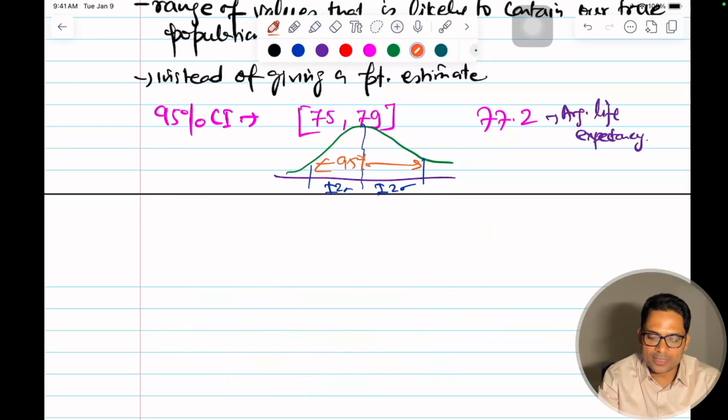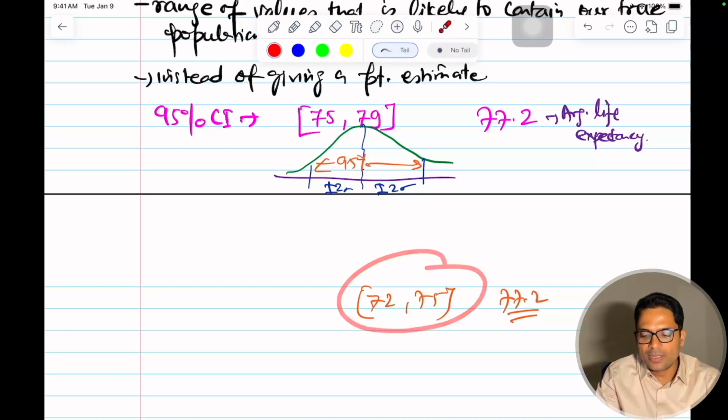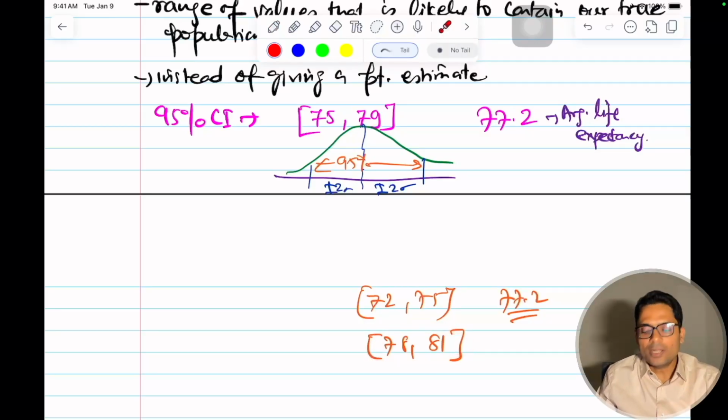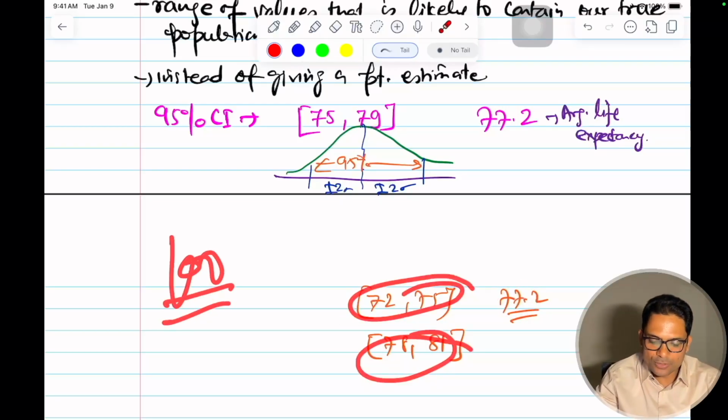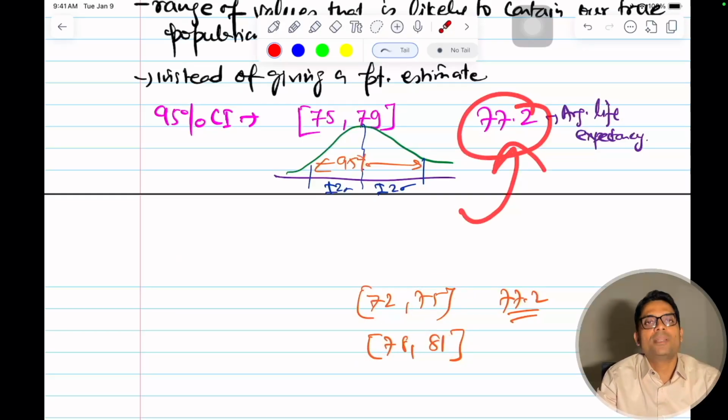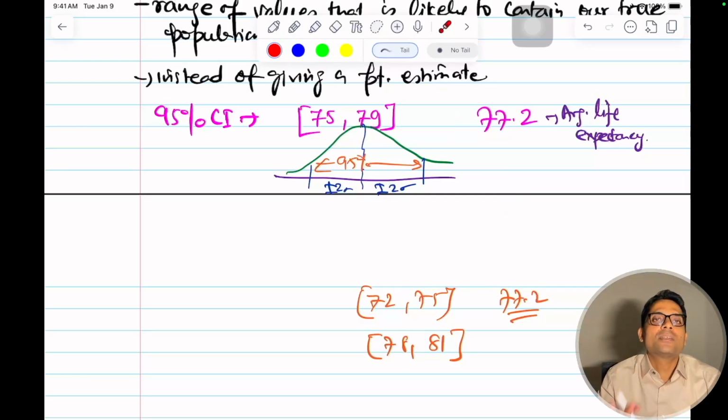For example, if I have a confidence interval which is 72 to 75, this doesn't include 77.2, right? So I can have 5 such samples which are missing this. Or for example, I have one confidence interval which is like 78 to 81. Again, this is higher than 77.2, so this is missing it. So if I take 100 samples, I can have 5 such confidence intervals which may not include my true population mean. That's what a 95% confidence interval means.